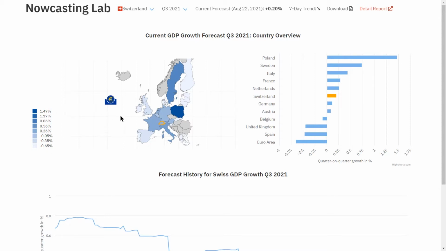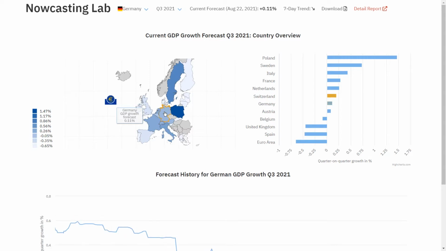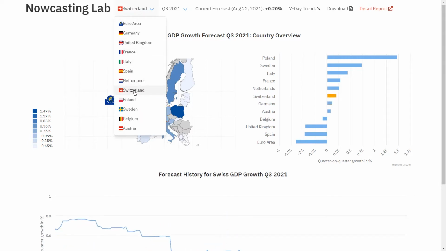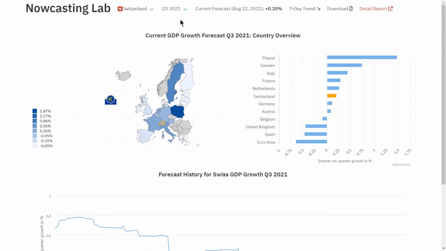You can select a country by clicking on the map or by selecting it from the drop-down menu. The nowcasts are available for both the current quarter and the next quarter, as well as for several previous quarters. In addition, you can immediately see the latest nowcast and the date of the latest update, also shown as an indication of the trend over the last 7 days for the selected country.